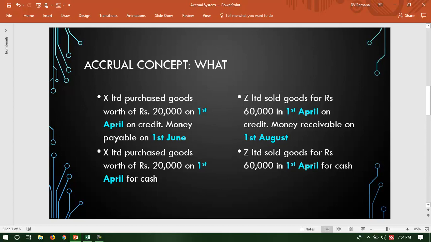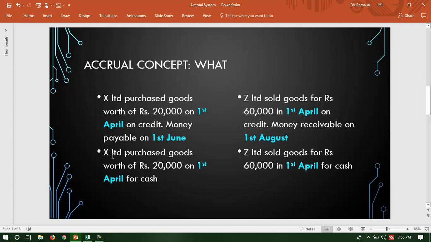Suppose X Limited purchased goods worth 20,000 on 1st April and on credit, but the money payable is on 1st June. So the question is, when should X Limited recognize this transaction of 20,000? On 1st April or on 1st June? 1st April is the date of transaction. 1st June is the date when cash is paid for that transaction.